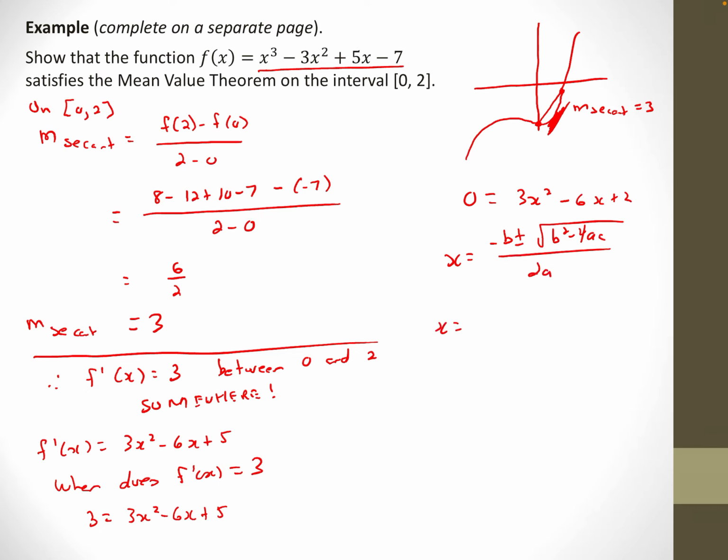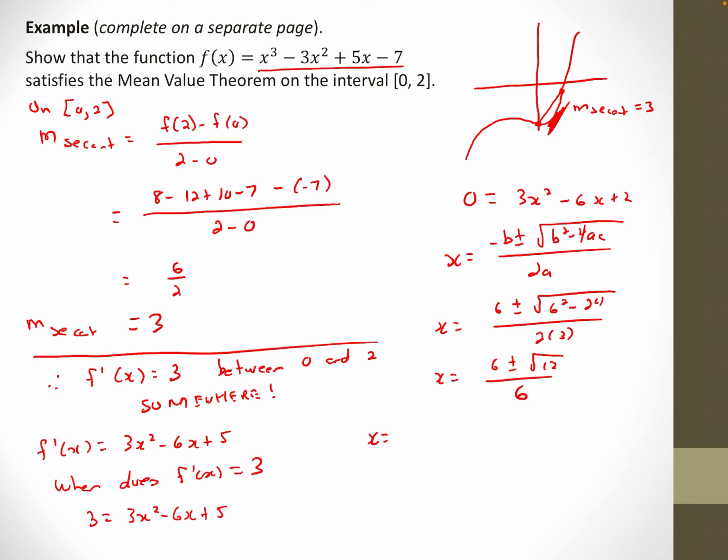And when I do this, I get x equals 6 plus or minus square root of 6 squared minus 4 times 3 times 2, which is 24, over 2 times 3. I think I get these two values, 6 plus or minus square root 12 over 6.